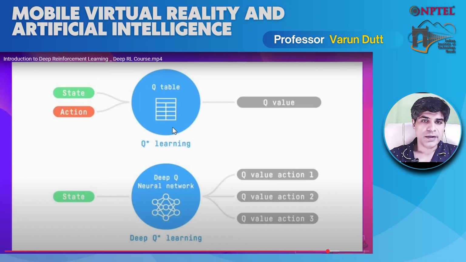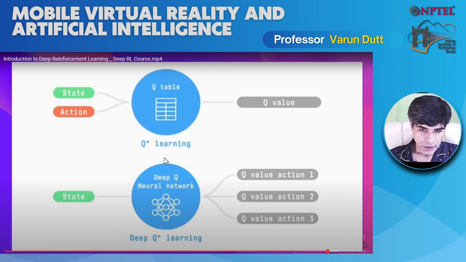So basically, earlier, reinforcement learning contained creating this Q table, which is a table of states, which are the rows, and the set of actions which one can take in that state. In the case of Mario Brothers, it is left, right, bottom, and jump. So you could say that we used to give a state and the action taken in that state to the Q table, and then it would generate a Q value corresponding to the set of actions which the agent can take.